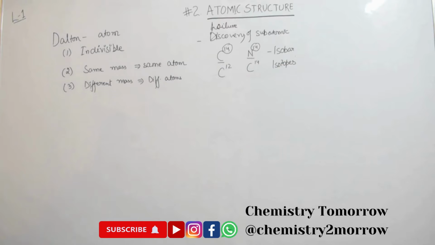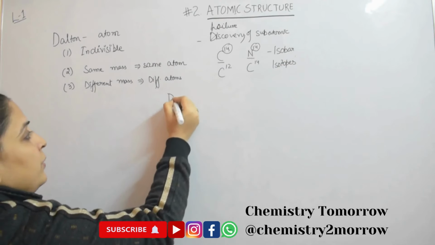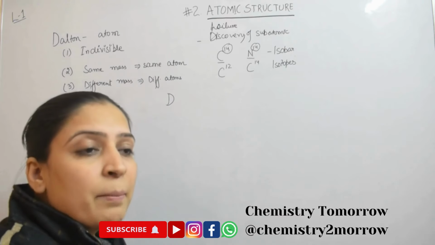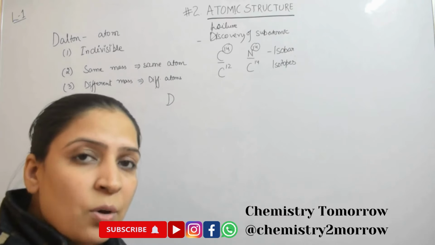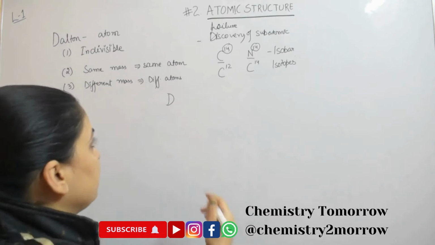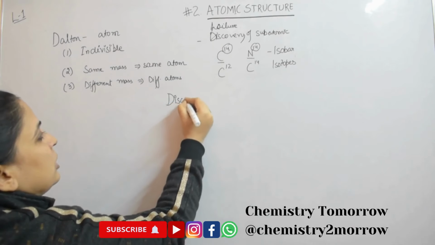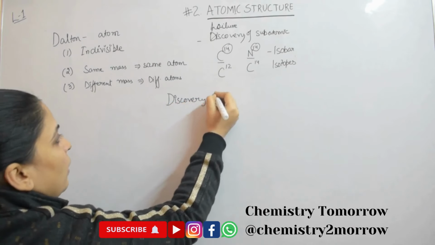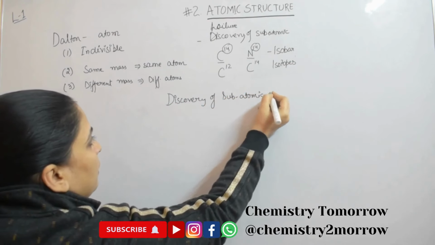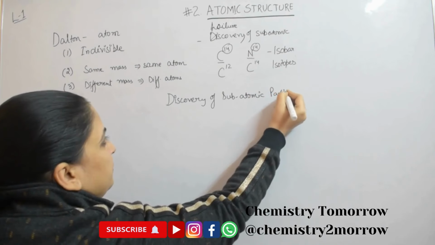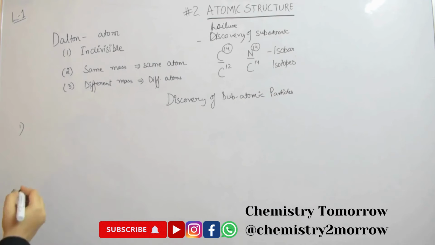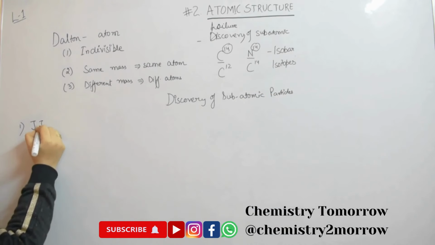Okay, so now we need to know how the subatomic particles that we know now by the names of electron, proton and neutron were discovered. We will do a very brief kind of experimental setup. So this is the discovery of subatomic particles. The very first particle was discovered by J.J. Thomson,